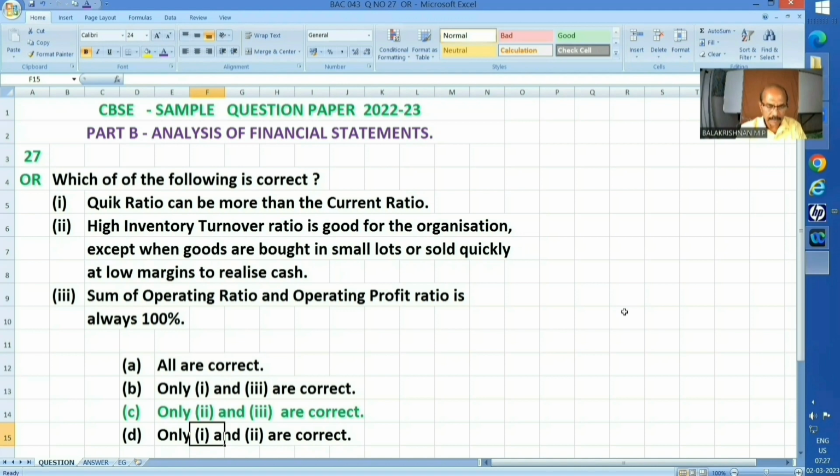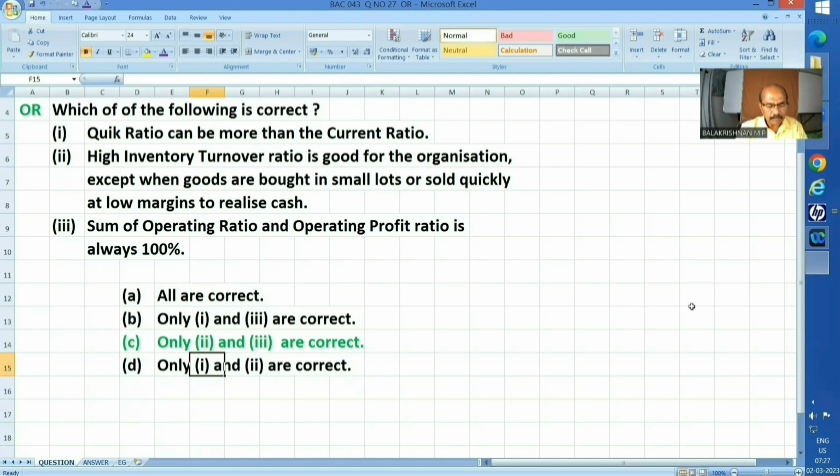And the third one, sum of operating ratio and operating profit ratio is always 100%. They have given us 4 different answers. And answer C, only item number 2 and item number 3 are correct. So let me explain why it is so.